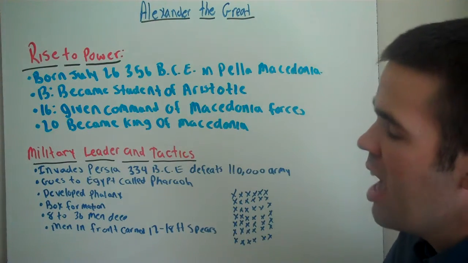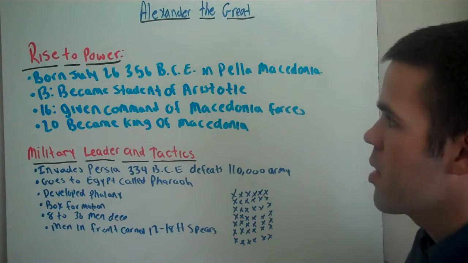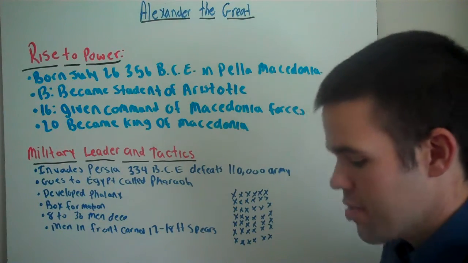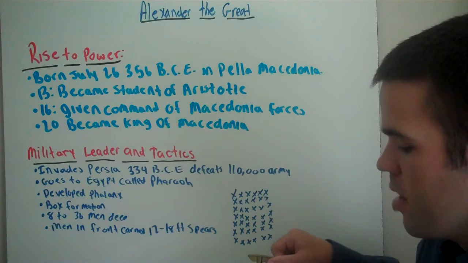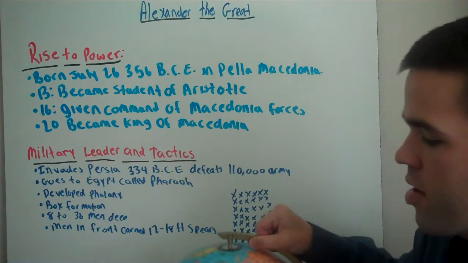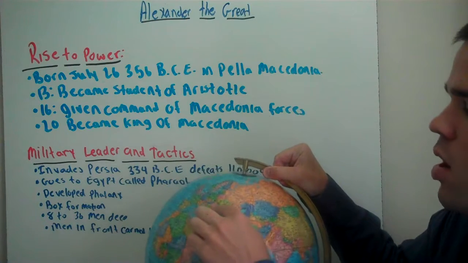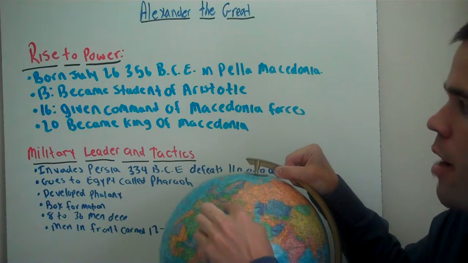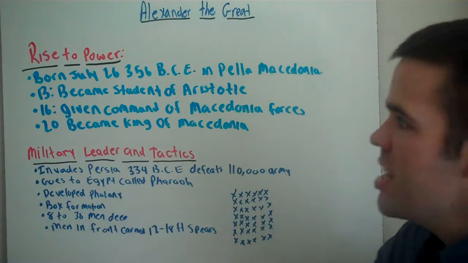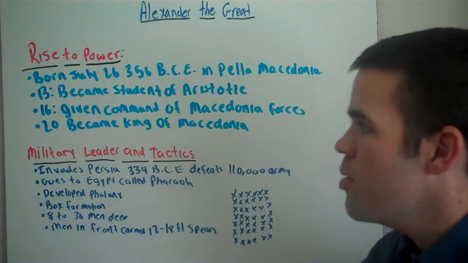So how did Alexander the Great get to his power? He was born July 26, 356 BCE in an area called Pella, Macedonia. Pella, Macedonia borders the Black Sea to its west in the northern part of Greece. At the age of 13, he became a student of Aristotle.